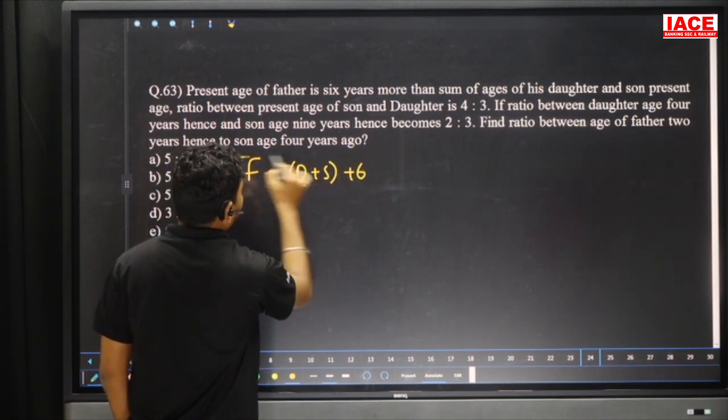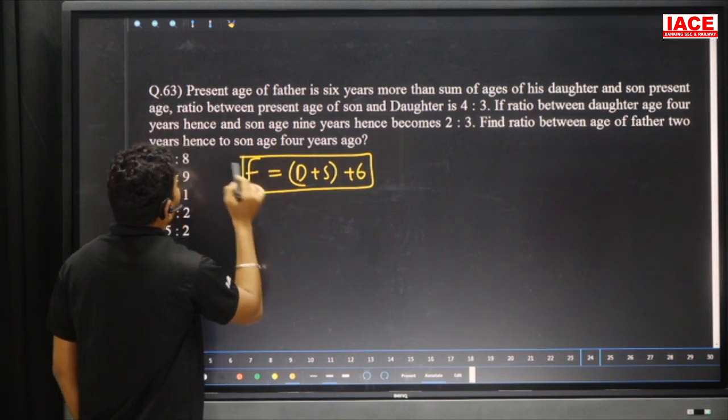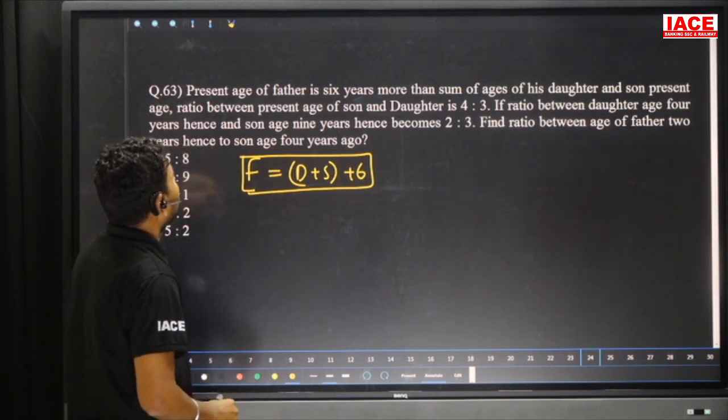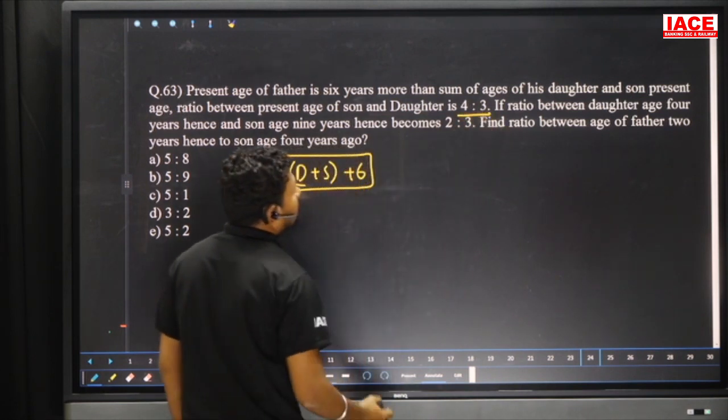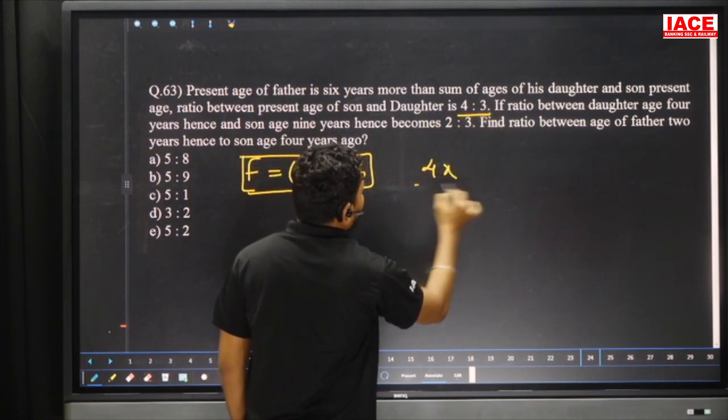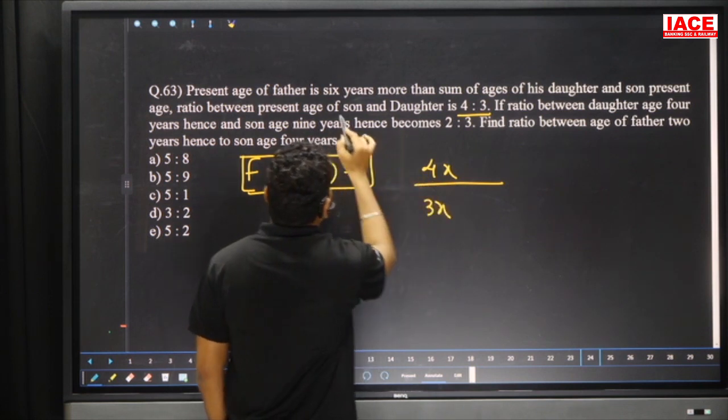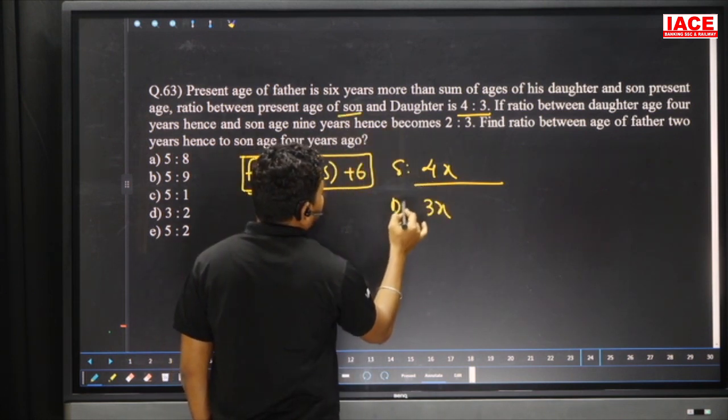6 years more. This is one relation they mentioned. And next they mentioned the ratio between the present ages of son and daughter is 4 is to 3. Present son is 4 is to 3, that is we can write 4x and 3x. This is for son and this is for daughter.